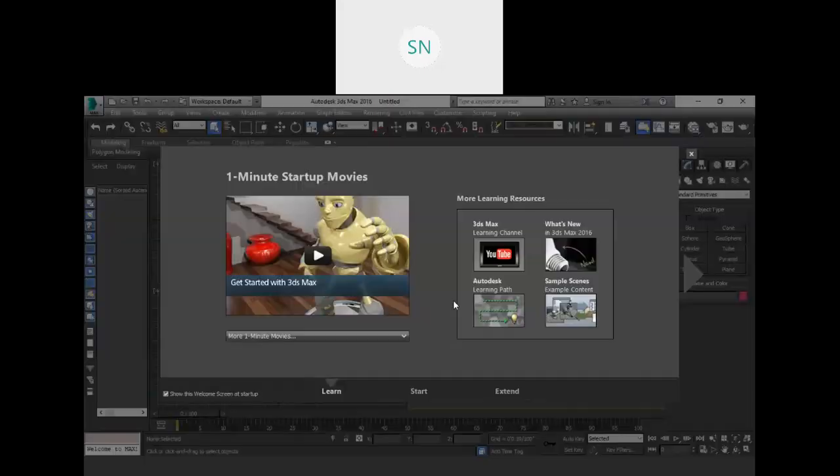So now let me continue with the 3ds Max software. Here I am going to share my screen. This is the welcome screen of 3ds Max, right? And today I will show you some of the modeling tools. Then we will continue with the materials. Also we'll discuss some basics of lighting, and also some rendering, right? And I will show you some of the images that my students have created. So let me begin now.